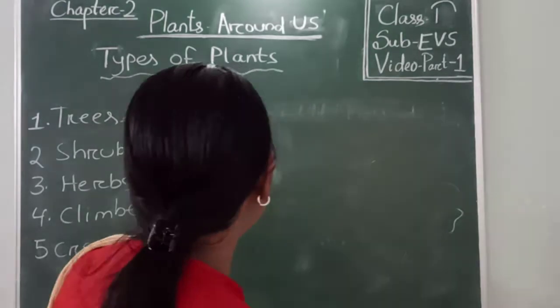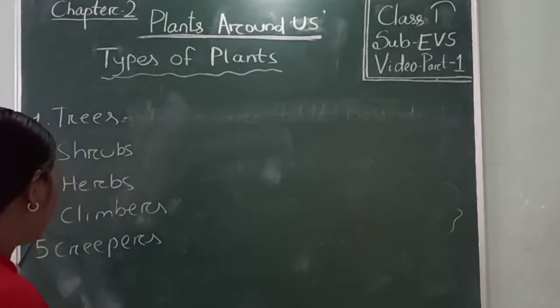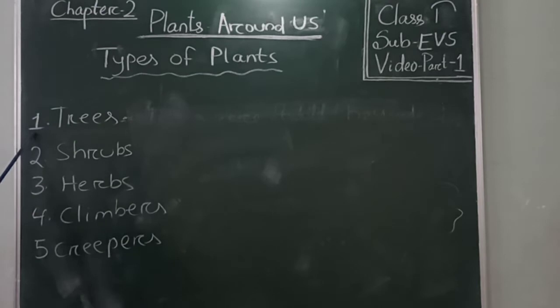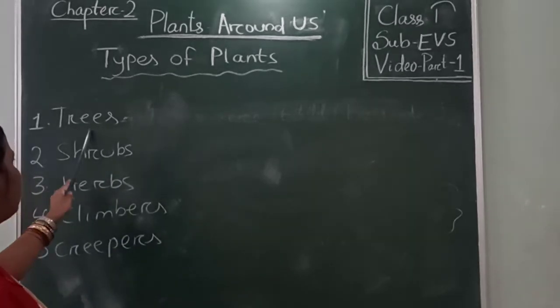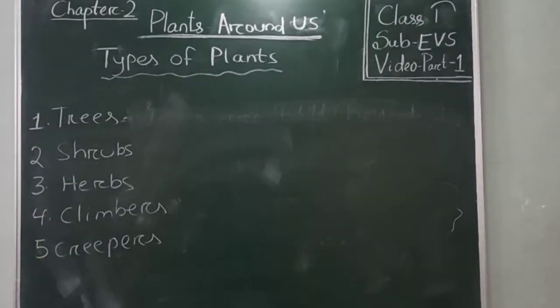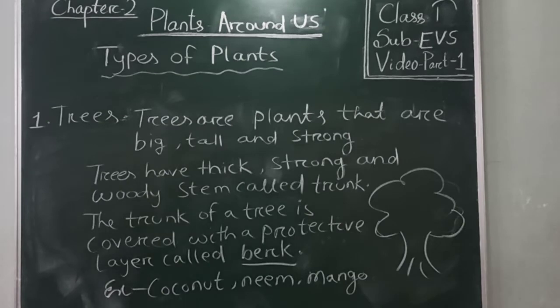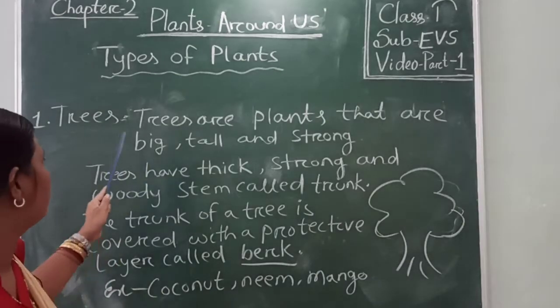Okay, let's discuss how many types of plants there are. Here 5 types of plants are given. One is trees, second is shrubs, third is herbs, fourth is climbers, and fifth one is creepers. First we discuss the trees. Your first type is trees.